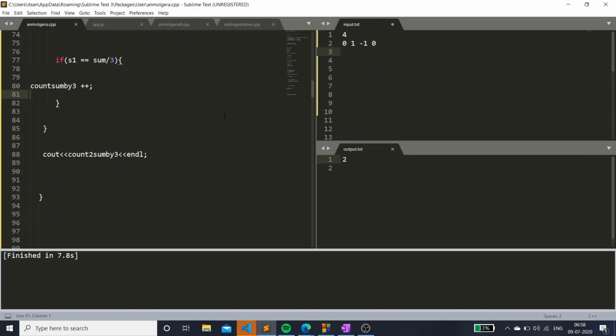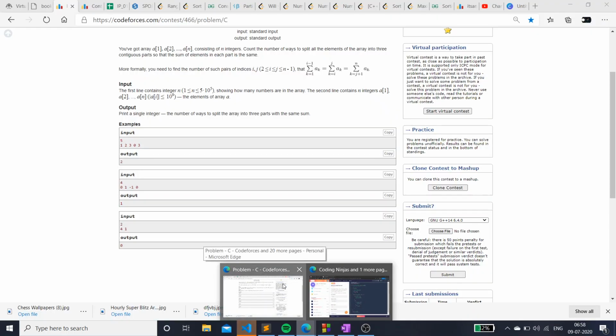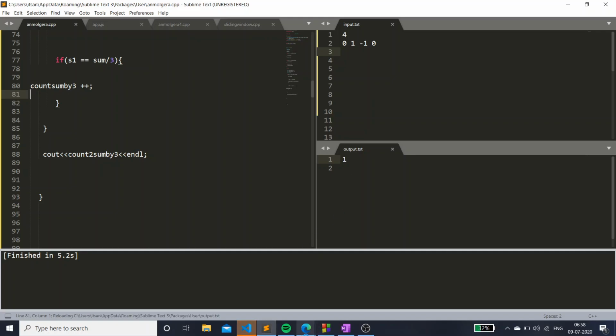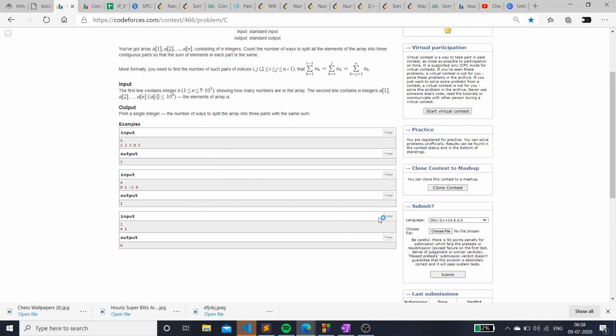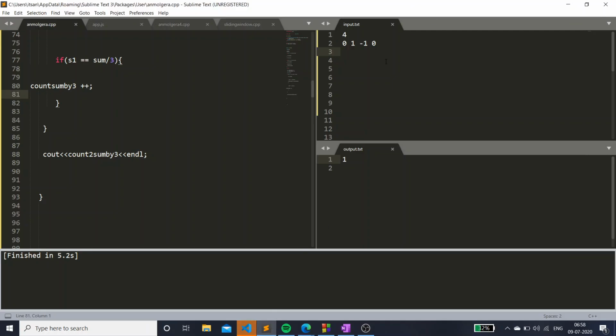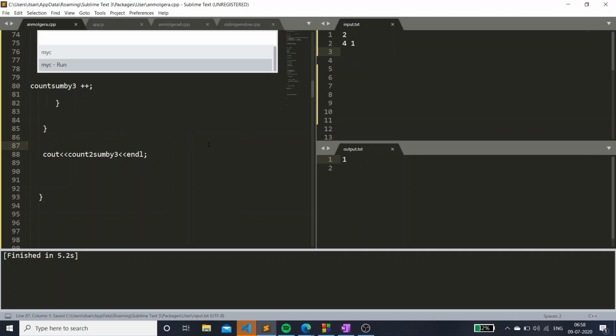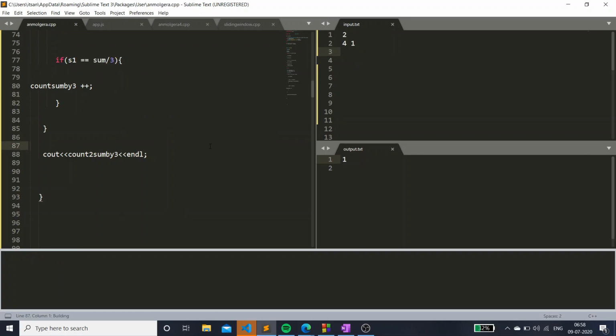This one should be, I guess, 1. This is 1, yeah. Let's just check for the last test case. So yeah, this seems correct.